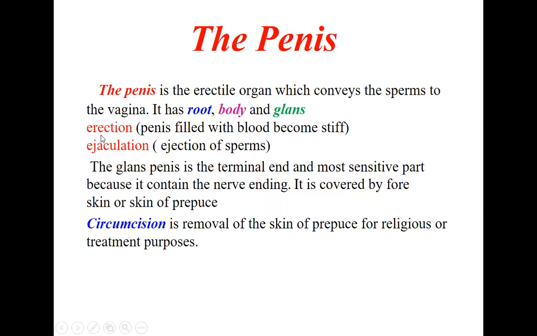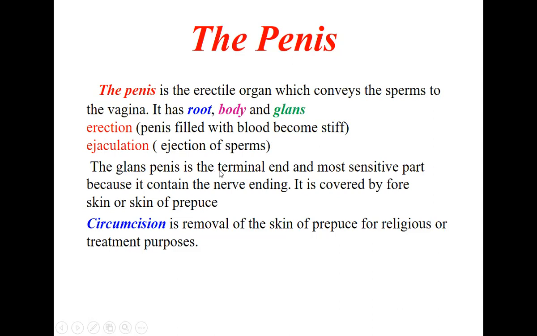And in erection, the penis filled with blood becomes stiff. Erection is a process where blood collects in the penis and the penis becomes stiff and erect. Then ejaculation is the process of ejection of the sperms. So these are two separate things. Erection is just the blood filled within the penis which leads to stiffness. Ejaculation is the ejection of the sperms from the penis.